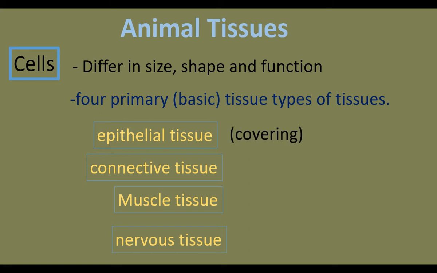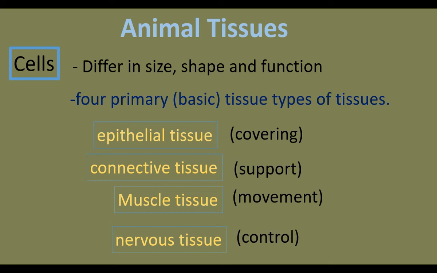Epithelial tissues form a covering layer. Connective tissues support. Muscular tissues provide movement of the body. Nervous tissues control various systems of our body.